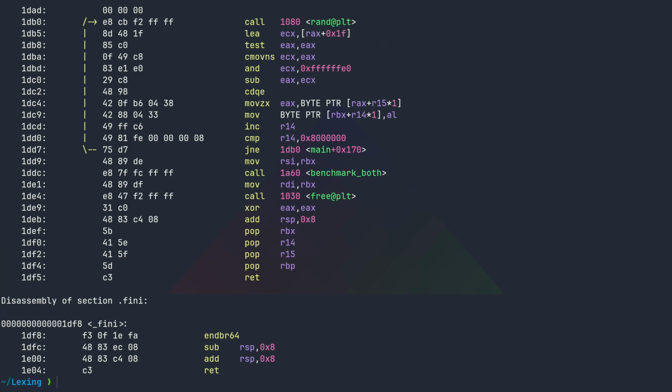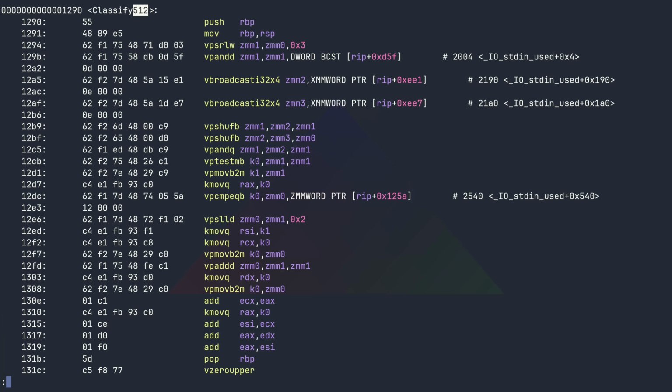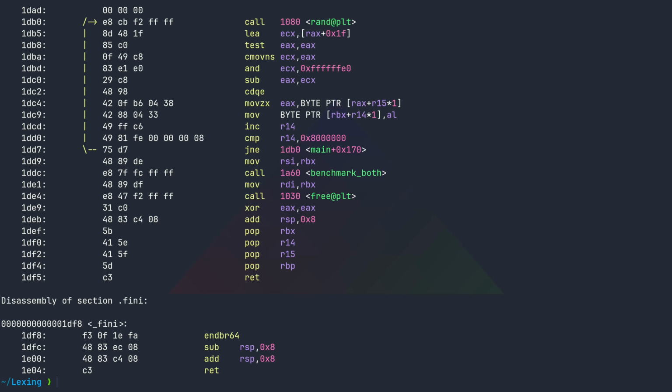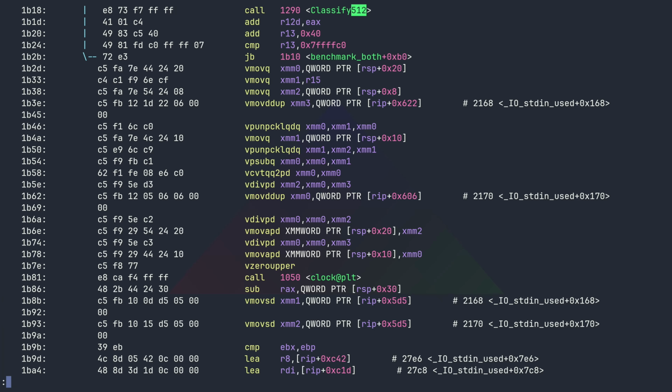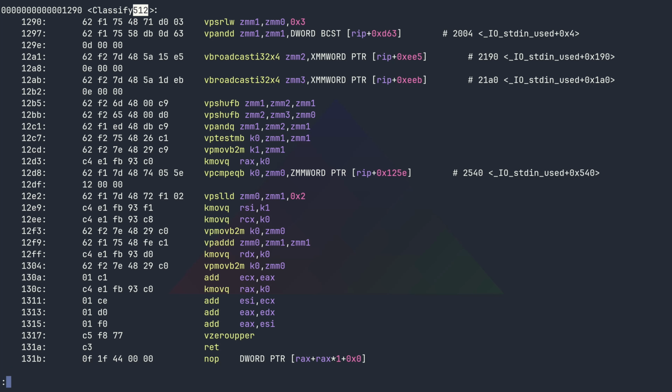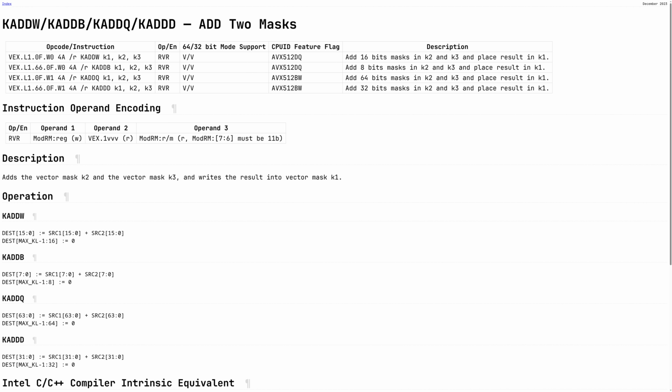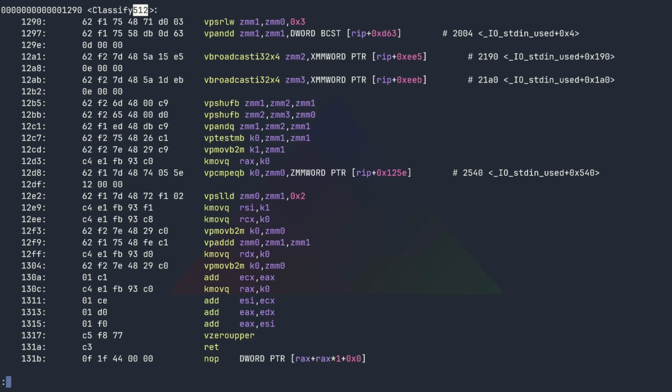Who shall we blame for this, since I doubt it's bottlenecking on memory? Ah yes, wasting time with a frame pointer is an unfortunate obsession of Clang, but it can be fixed with some flags. Now it appears a bunch of K-movs are squandering cycles. GCC doesn't solve it either, and worse, neither can I. The K registers allow all vector operations to be masked, and you can do arithmetic on them, if only our compilers realized this. My guess is they got scared and instantly fled to general registers.